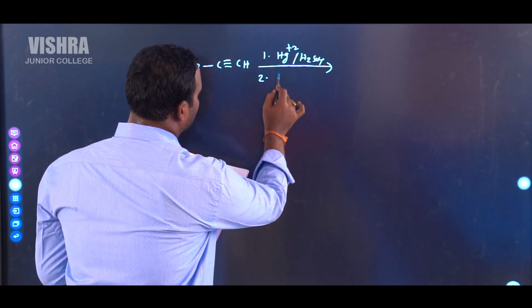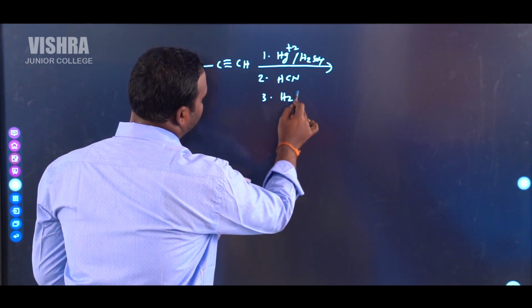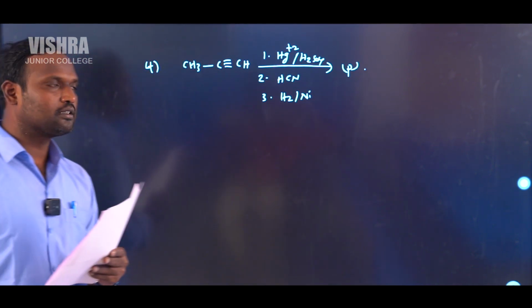Second reagent is hydrogen cyanide. Third one is hydrogen in the presence of nickel. So that gives P. What is P in this case?